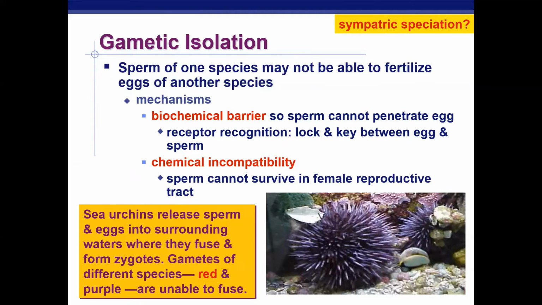Good example, sea urchins. You would think, oh, all sea urchins are the same species. No. Guys, in the Pacific Ocean, there's red sea urchins, there's purple sea urchins. They live right next to each other. But guys, they are gametically isolated from each other. What they do is the males will release the sperm just into the water, and that sperm will float and penetrate the females that are nearby. But here's the thing, purple sea urchin sperm cannot fertilize red sea urchin females. They can't fertilize that egg, and vice versa. The sperm ends up dying inside. It never penetrates that egg. So once again, gametic isolation.